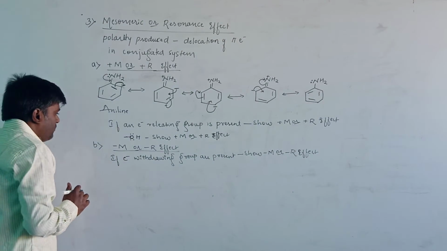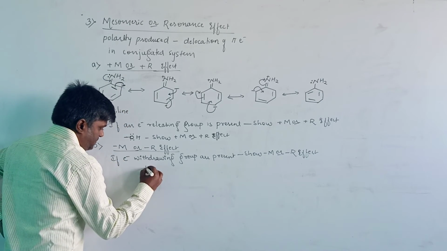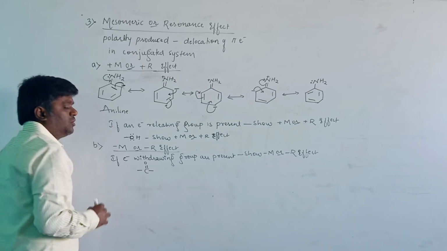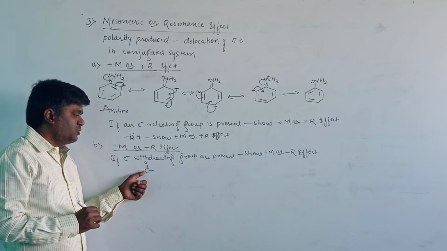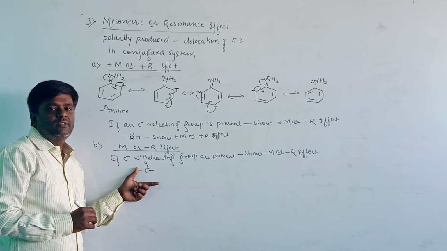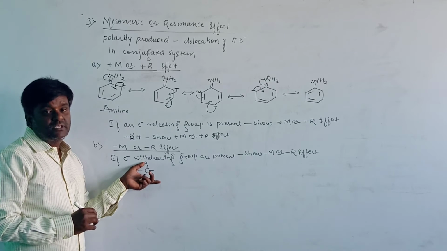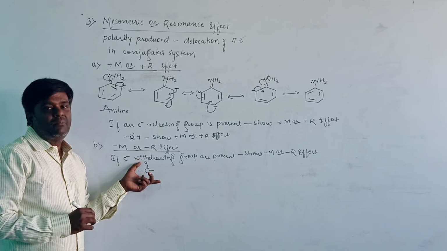Then what are the electron withdrawing groups here? When we take the example of C double bond O, it is an electron withdrawing group. When you compare the electronegativity of carbon and oxygen, oxygen is more electronegative, therefore the electron will shift to the oxygen, and it will show the minus M effect.